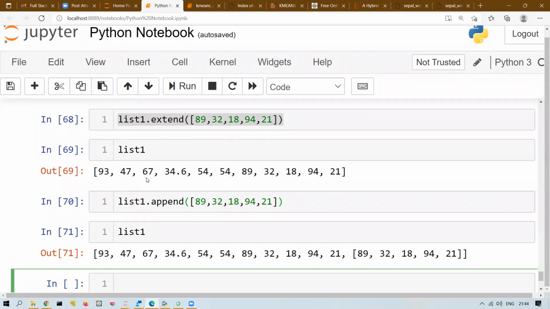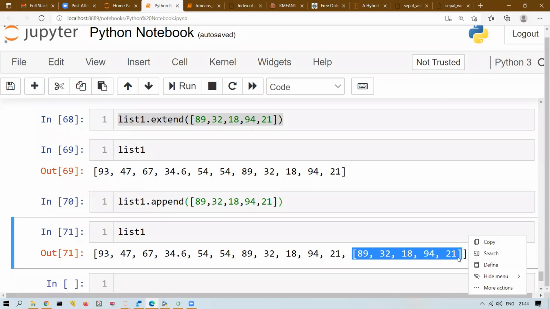So it is a kind of nested list. So the list inside a list. This itself is an element which is a list. So I told you mixed elements, right? Anything can be an element of a list. A list can be an element, a float number, an integer, or a string, anything can be an element. So this element is a nested list. So this is the difference.